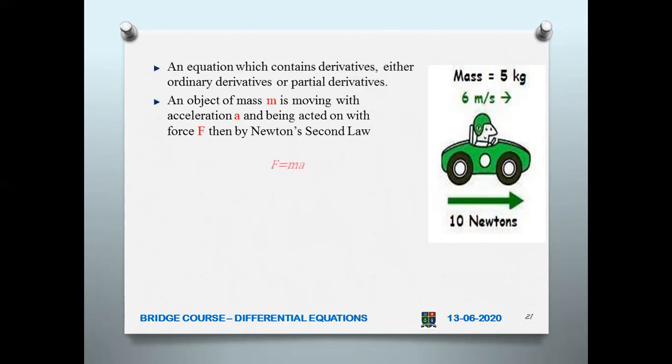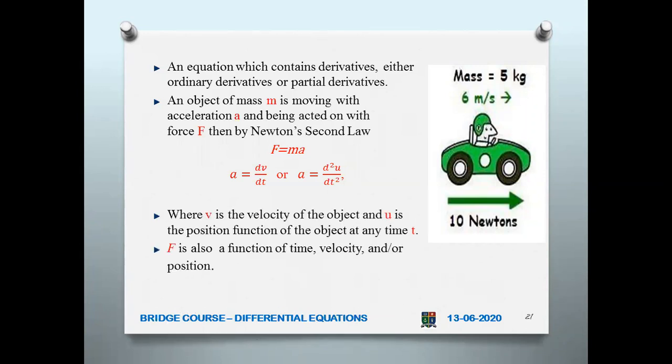Now m is the mass of the moving object, and a is the acceleration of that moving object, and it is acted upon by the force F. So by Newton's second law, we have F = ma. Now here you can say that a is either dv/dt or a = d²u/dt². v is the velocity of the object and u is the position function of the object at any time.